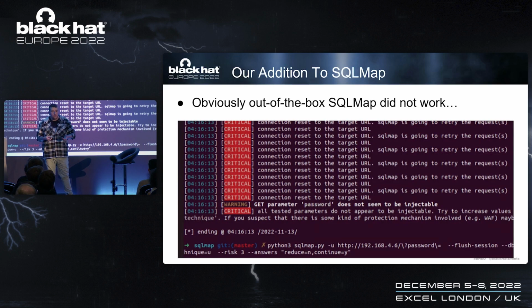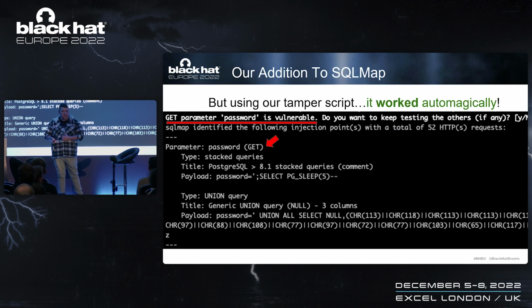Now our application was protected. When we used SQLmap out of the box, it obviously didn't work. We can see that every request got dropped, because the WAF recognized each request as malicious and simply dropped it. Then we used our new module in SQLmap, and it actually worked.